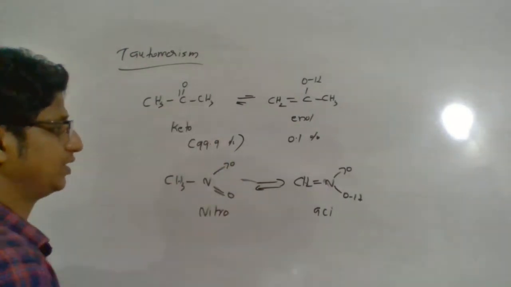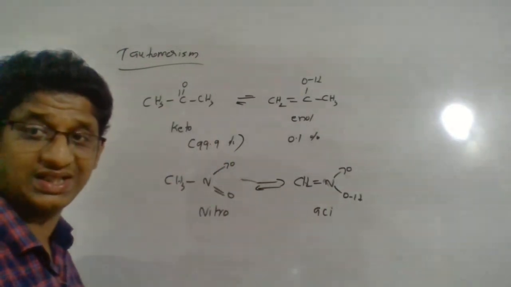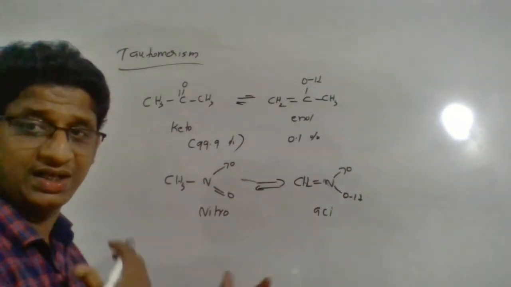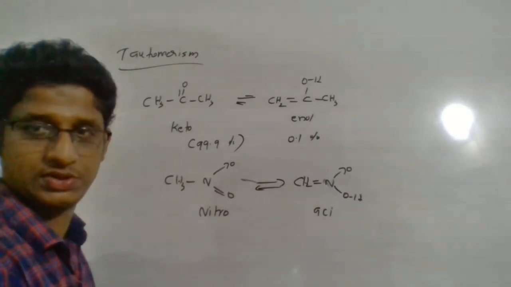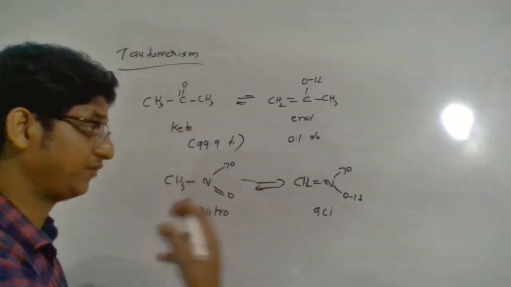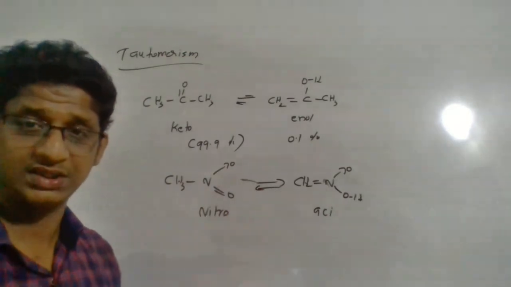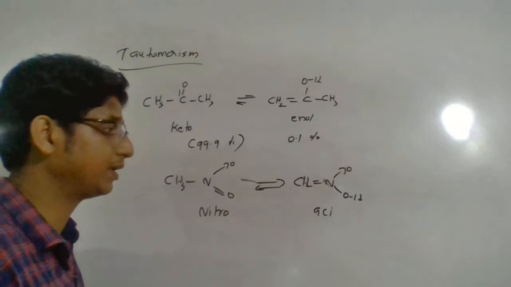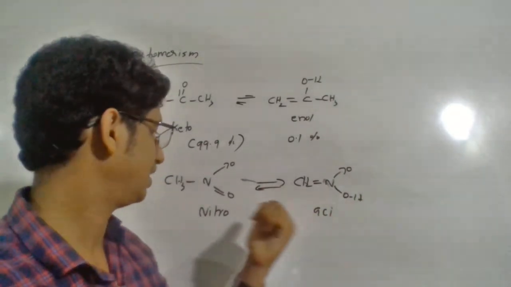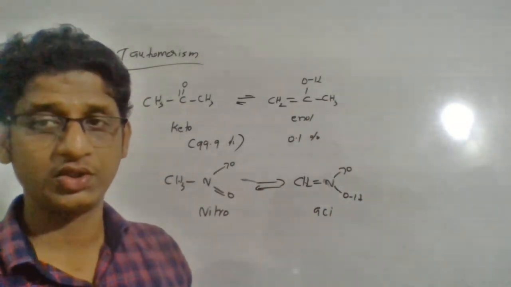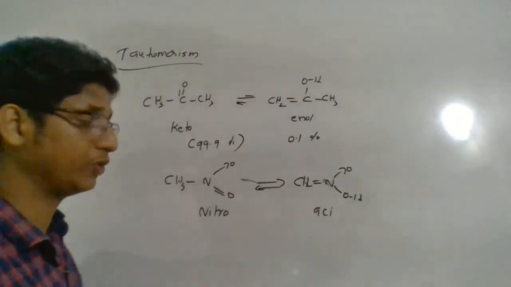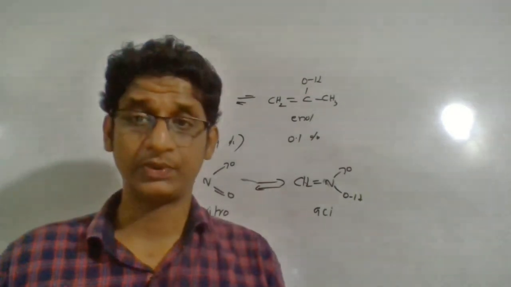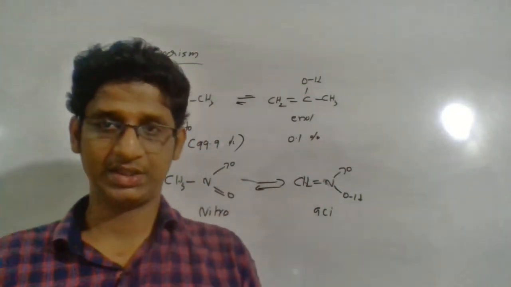So these are two examples of tautomers that have the same molecular formula, but with an intramolecular shift between the two forms. They are basically different compounds having different functional groups, and they should have different properties. This one has an OH, this is a keto group, C double bond O, and an N double bond O group is there, which makes it different. So these are the important structural isomers that we are discussing.